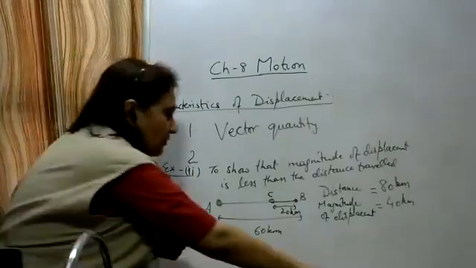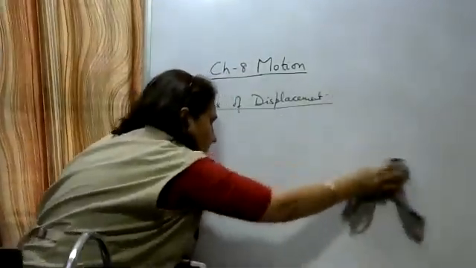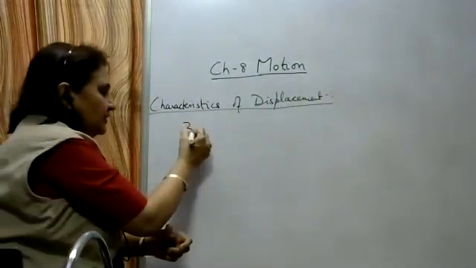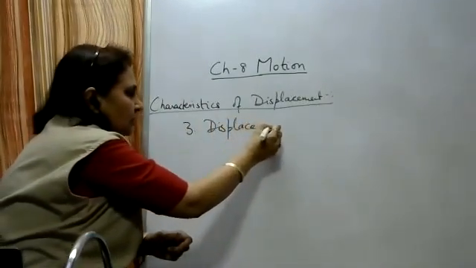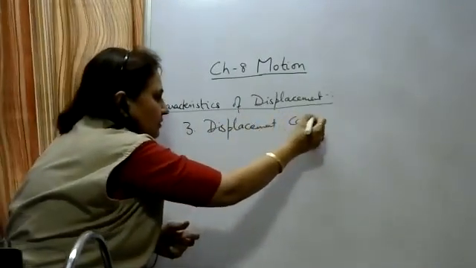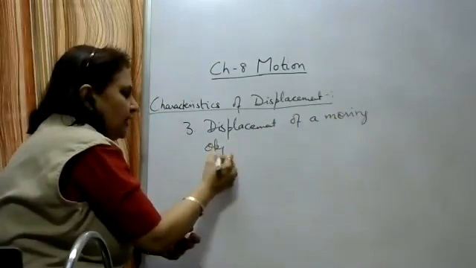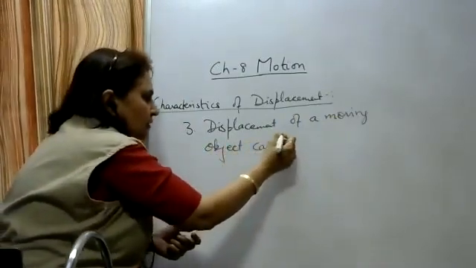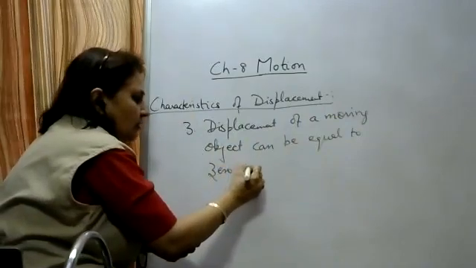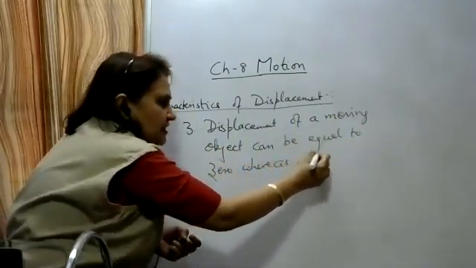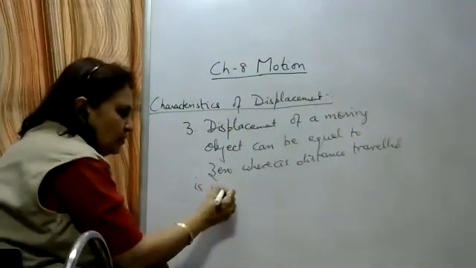Now the third characteristic of displacement, write down: the displacement of a moving object can be equal to 0, whereas the distance traveled is never equal to 0.